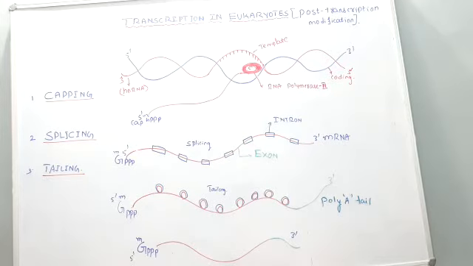Okay, so this is the next step. What is the first step here? Capping. So during capping, what is happening, let us see. During the capping, in the messenger RNA, in the RNA processing, first methyl guanosine triphosphate is added, as you can see, on the 5' end of the messenger RNA. This whole strand is called messenger RNA.